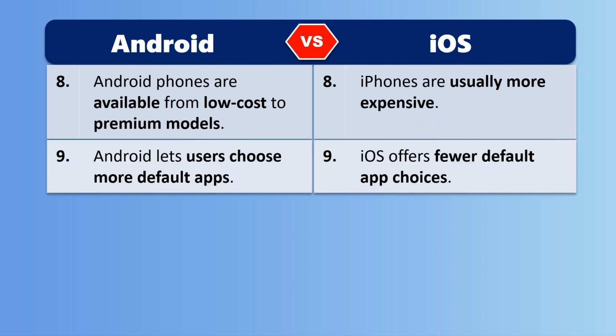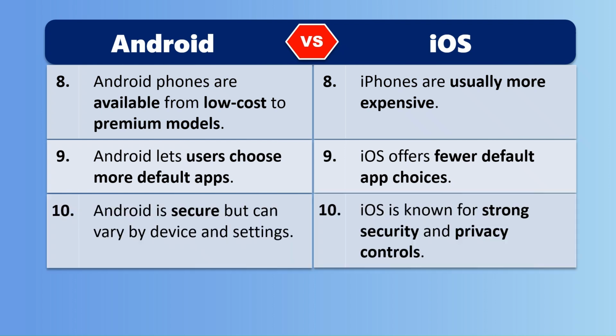Android lets users choose more default apps. iOS offers fewer default app choices. Android is secure but can vary by device and settings. iOS is known for strong security and privacy controls.